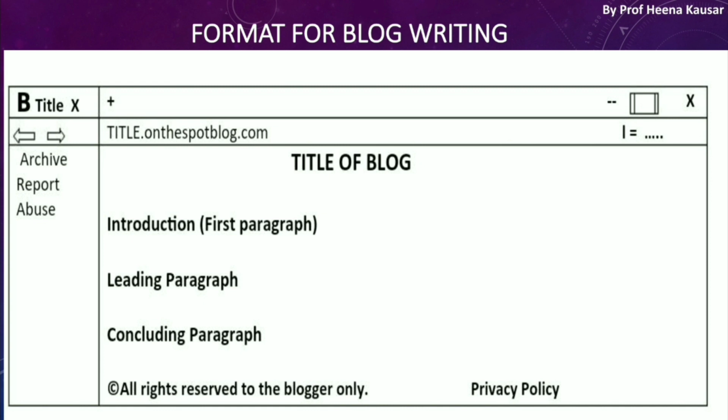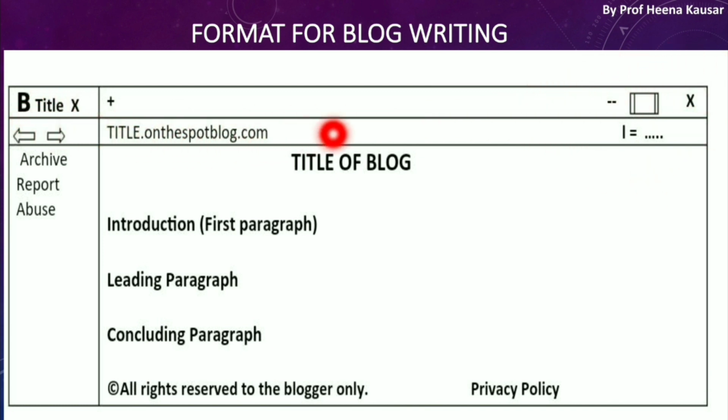The format for blog writing will start with B. B means blog. Then you need to write the title of your blog. Then X, this is a cross actually. So this kind of interface you will have when you write a blog. In the same way, for your examination, you need to draw this kind of interface. This is the sign of plus, which means adds. This is for adding something, adding sides. And these signs you need to make.